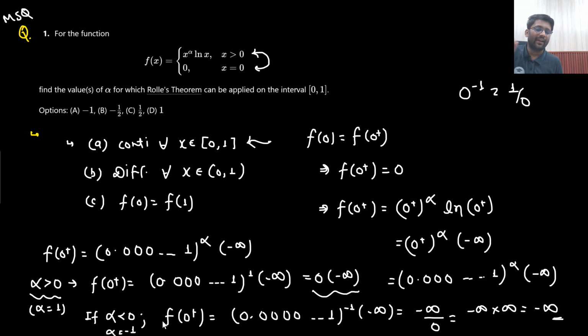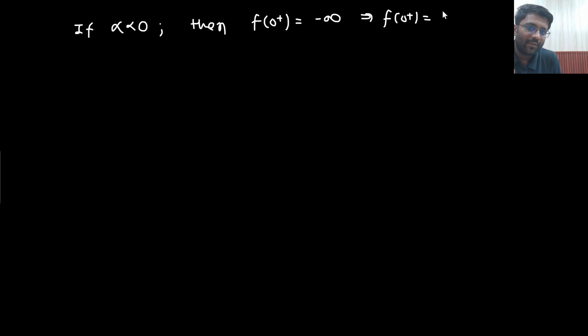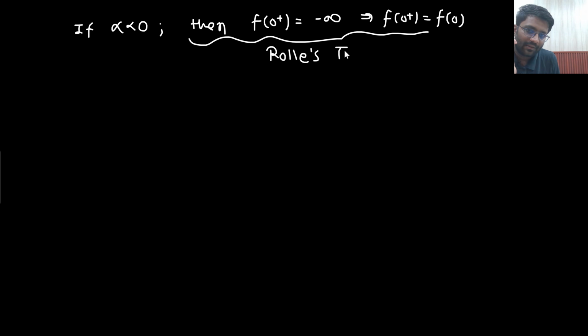What I mean to say is that if alpha is less than 0, then f of 0 plus is coming out to be nothing but minus infinity. That means f of 0 plus can never be equal to f of 0. What does that mean? Rolle's theorem cannot be applied. Rolle's theorem cannot be applied. Is that understandable to you?